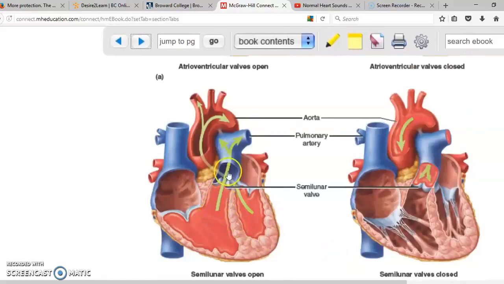What happens after this gets pumped? Then obviously systole is first. Then the ventricle needs to relax, ventricular diastole. So then the cycle can start over again.